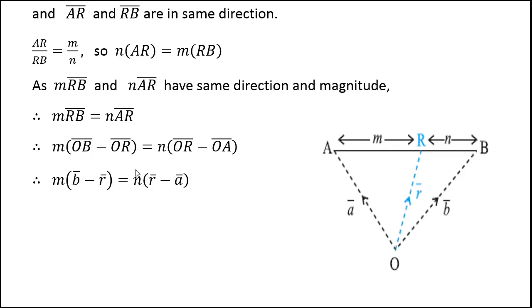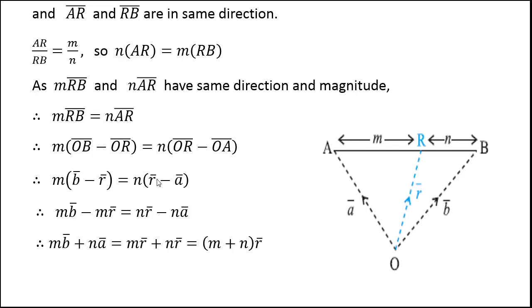If we simplify this and find the value of R bar, here OR represents R bar, we get this relation. So this is the proof of section formula for internal division.